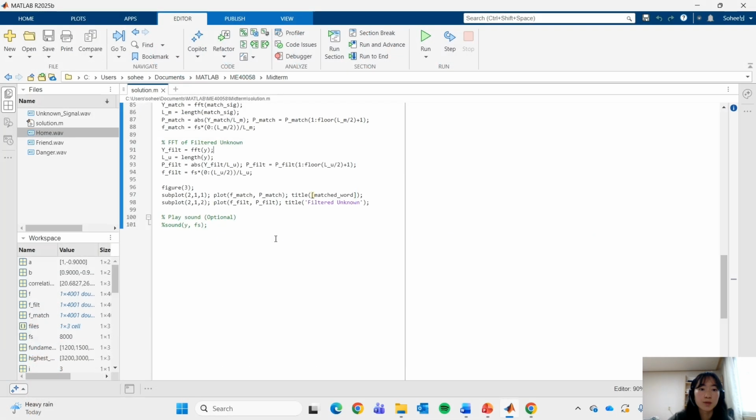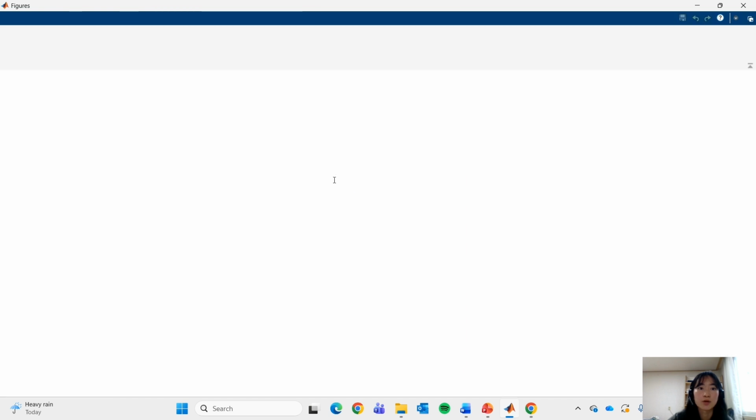This is the MATLAB script, and here I commented out the sound function, but we can always play the unknown filtered sound to compare it with the home audio and see how similar they are. Let's run the MATLAB code.